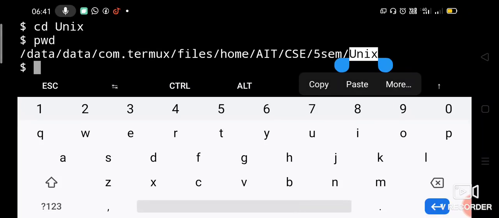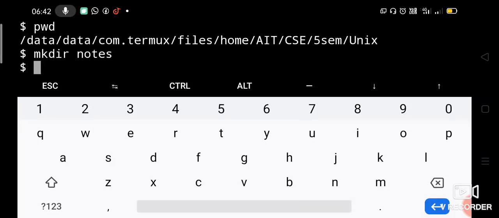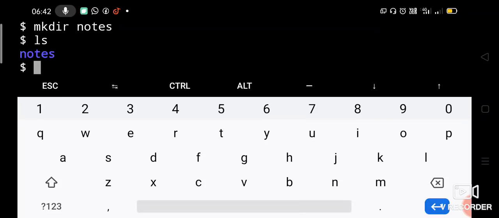Okay, so under Unix we have to create a folder called notes. So how to create notes? Let us say mkdir notes, enter. So now that is also created. Now check whether it is created or not using the ls command. Yes, notes is created. See, all directories are in blue color, right? So now under notes, what we need to create? 3 files, m1, m2 and m3. Module 1, module 2, module 3 notes we have to create.